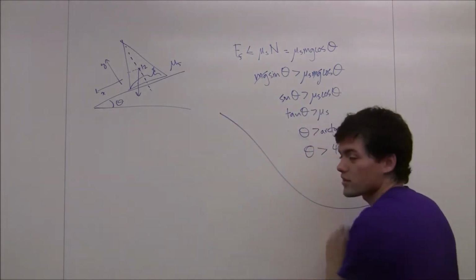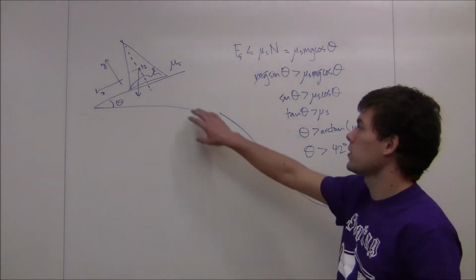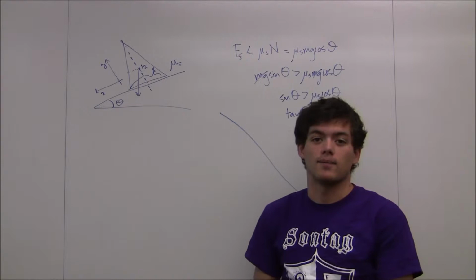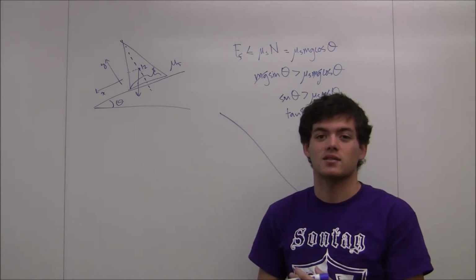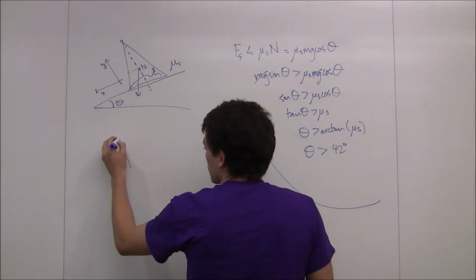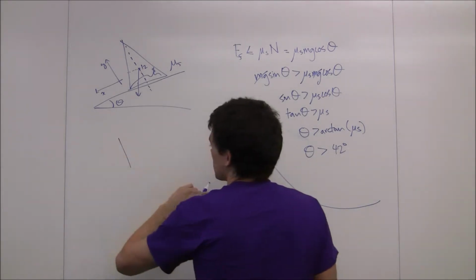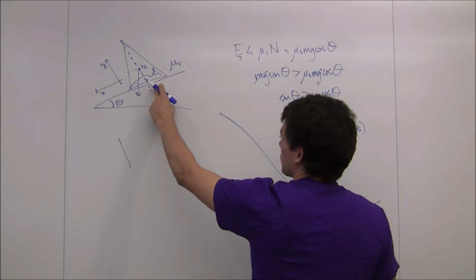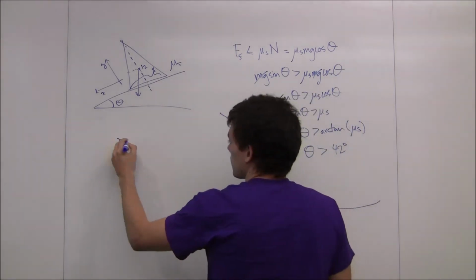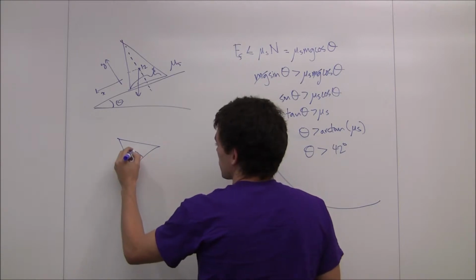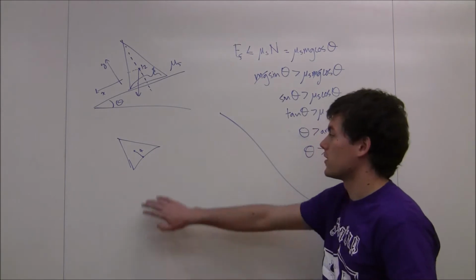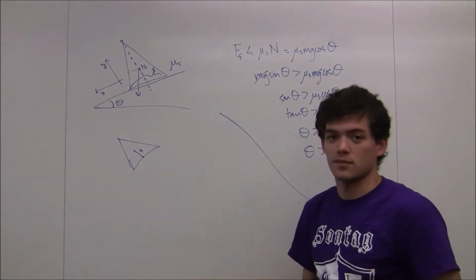Now, in order to prove that this is what actually happens, I'm going to show that the block will not tip until the angle of the ramp reaches past 45 degrees. Now, my argument for this is going to hinge around the idea that the center of mass of this triangle is going to lie 4 centimeters above the center of the bottom edge.